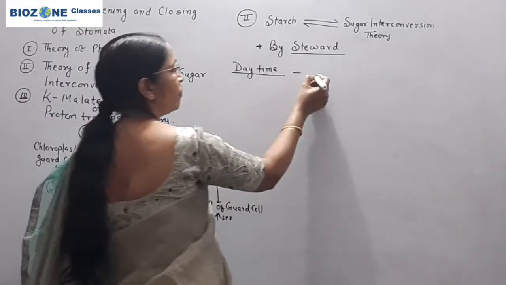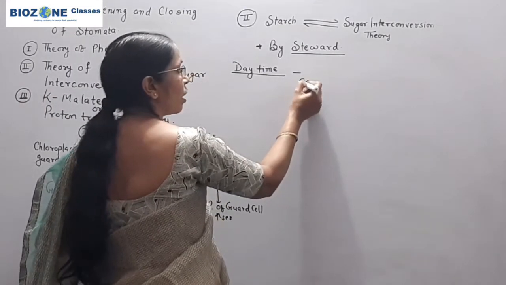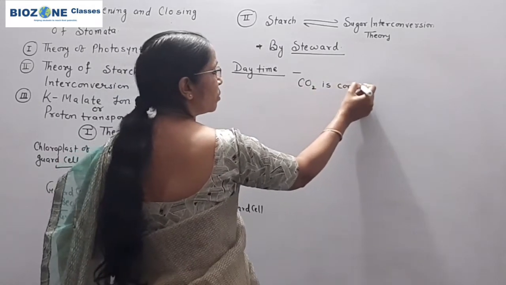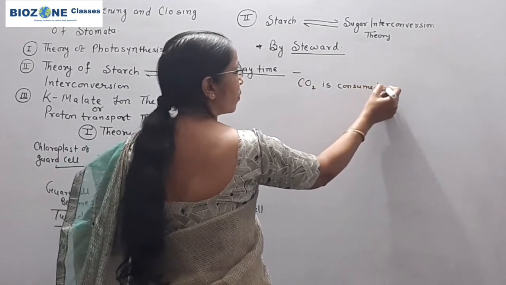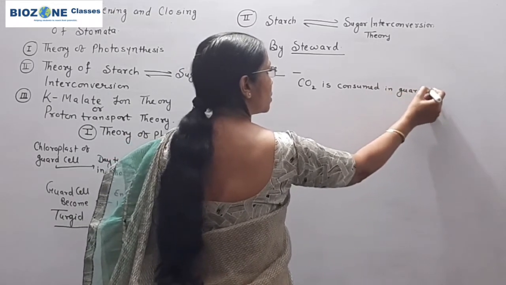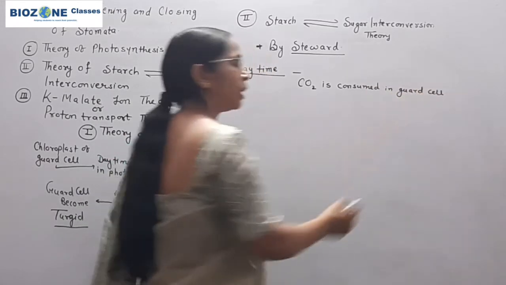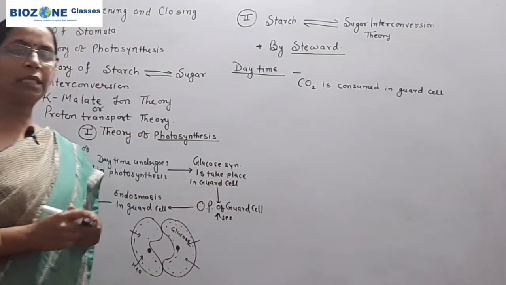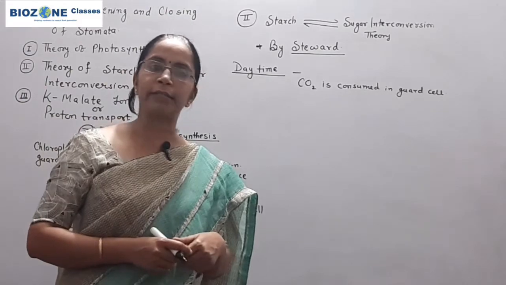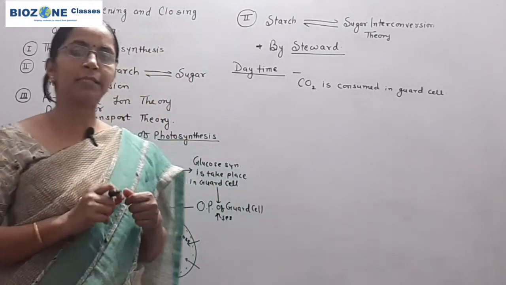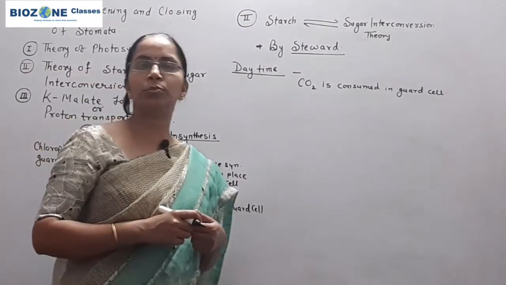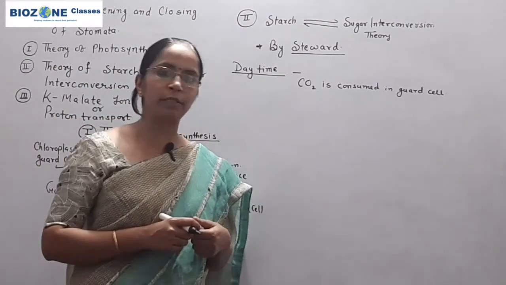During daytime, carbon dioxide is consumed in guard cell. Why is this carbon dioxide consumed? Because previously scientists say photosynthesis takes place in guard cell because the chloroplast is present, and these chloroplasts regularly consume this carbon dioxide in guard cell.